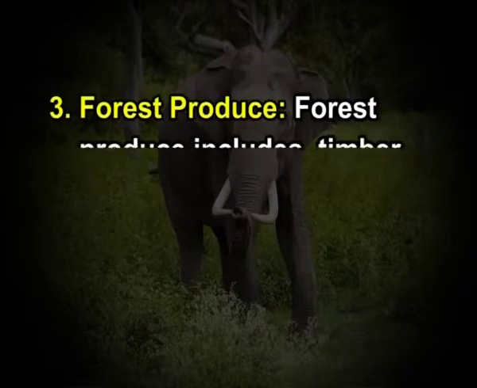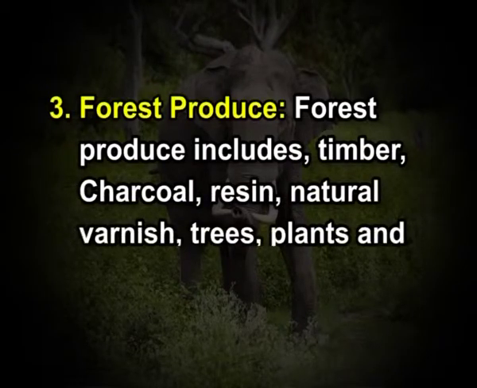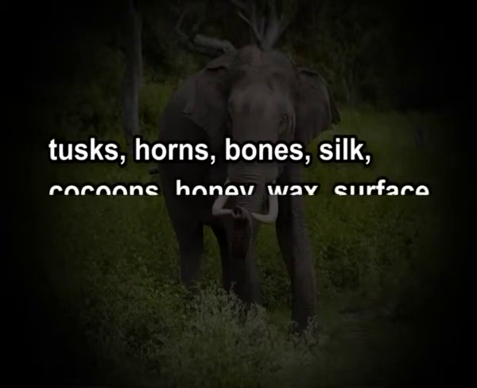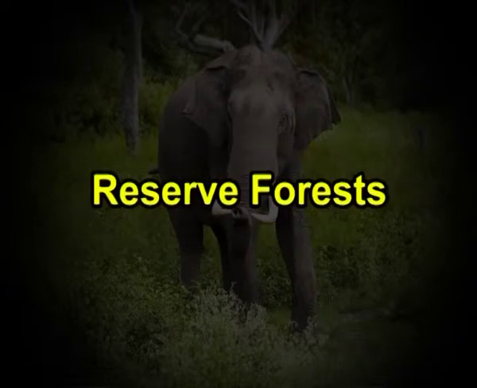Forest produce. Forest produce includes timber, charcoal, resin, natural varnish, trees, plants and leaves, wild animals, skins, tusk, horns, bones, silk, cocoons, honey, wax, surface soil, rock, minerals, etc.